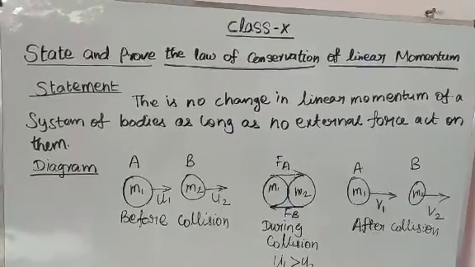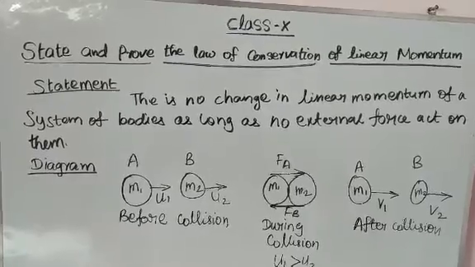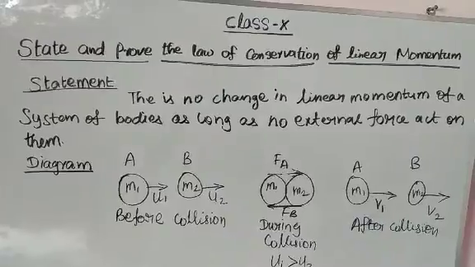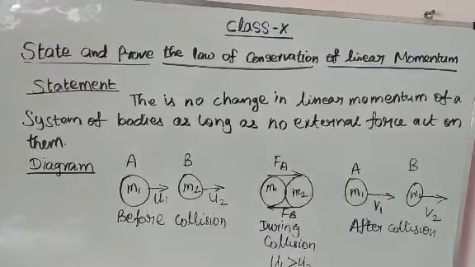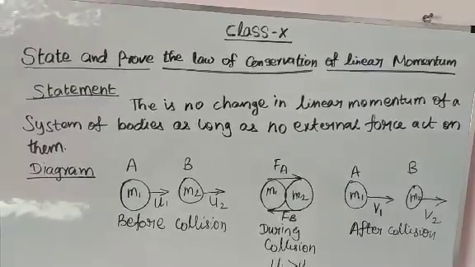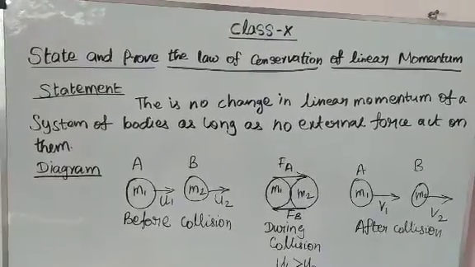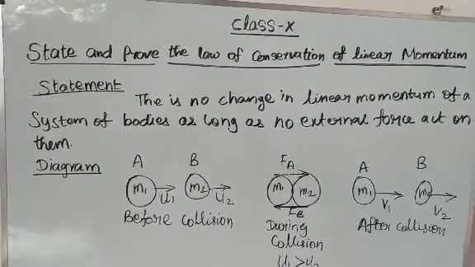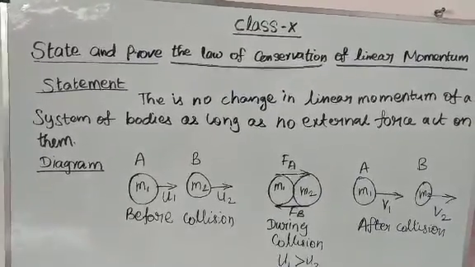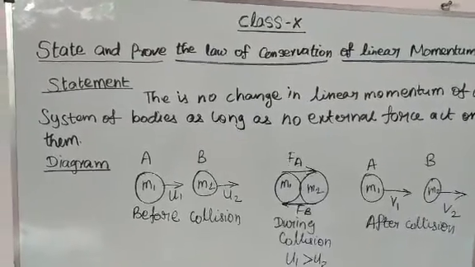There is no change in the linear momentum of a system of bodies as long as no external force acts on it. The meaning of the statement is that the momentum of the bodies never changes till an external force acts on it. If an external force acts, momentum is not conserved; the momentum changes. This is the statement of the law of conservation of linear momentum.